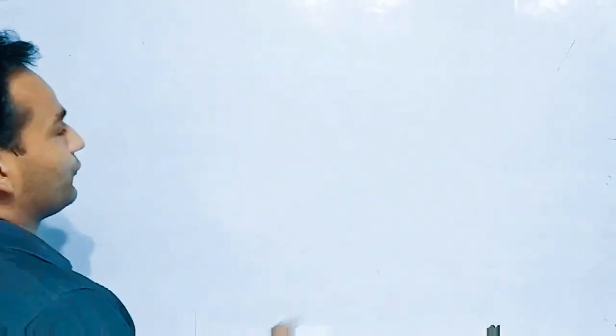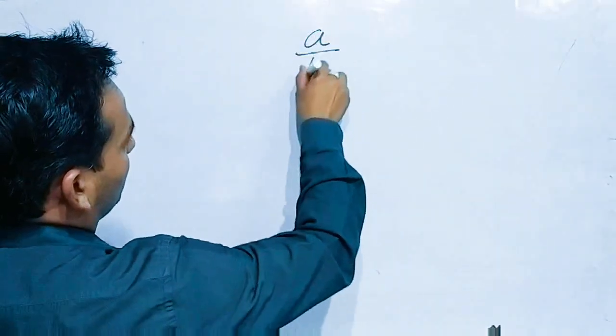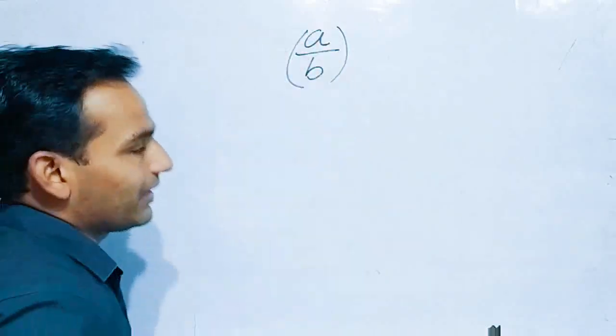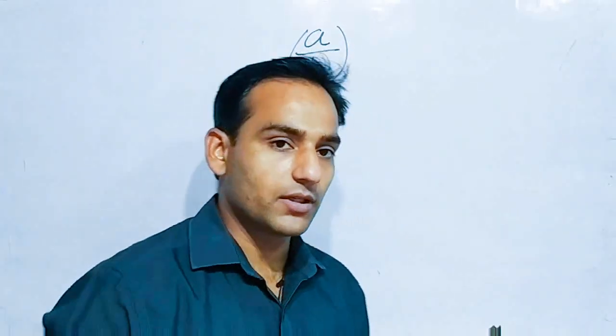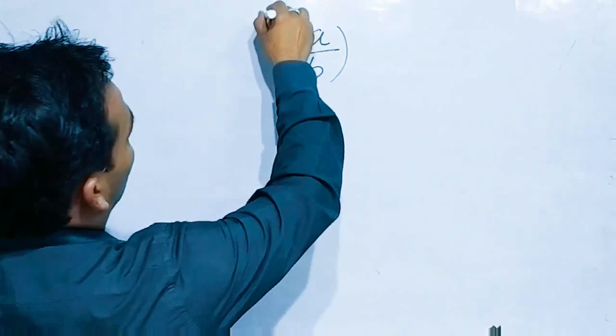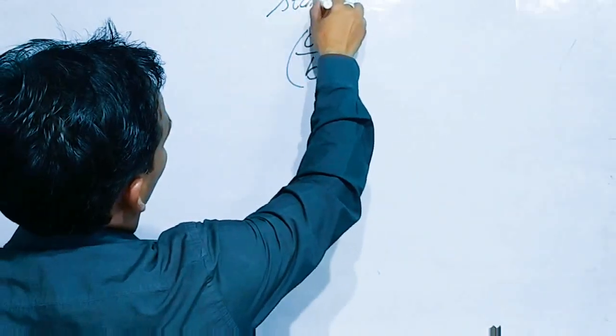Now we have the standard form of a rational number. Listen carefully. A rational number a upon b is said to be in the standard form if a and b are integers having no common factors, or no common divisor other than 1, and b is positive.